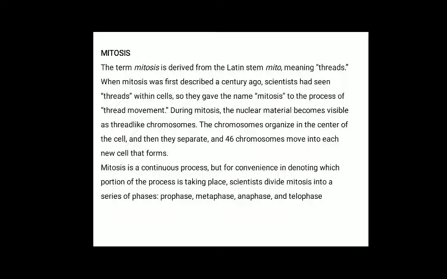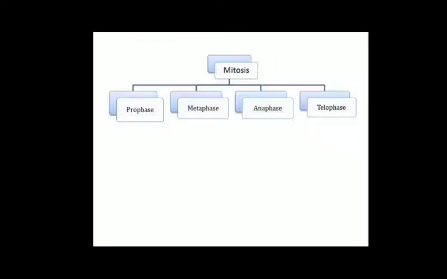The chromosomes organize in the center of the cell and then separate, and 46 chromosomes move into each of the cells that form. Mitosis is a continuous process, but for convenience in denoting which portion of the process is taking place, scientists divide mitosis into a series of phases which includes prophase, metaphase, anaphase and telophase. So this is a division of mitosis which has four phases: prophase, metaphase, anaphase and telophase.